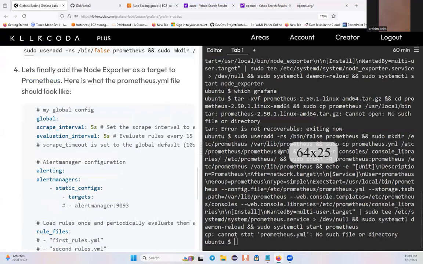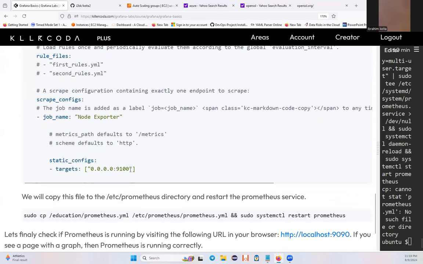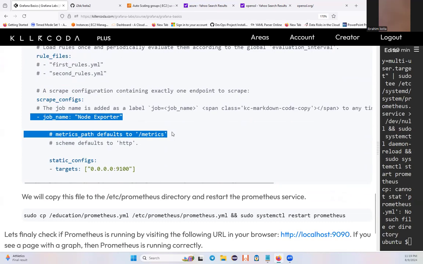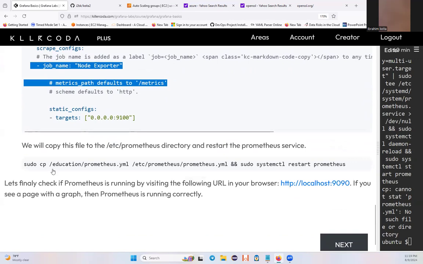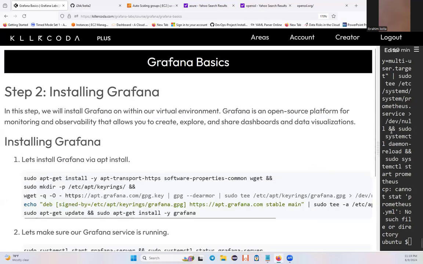Do your stuff. Learn this stuff, man. Understand how this works, not just explore. Issue the job. This is the job for Kubernetes. And then this is the metric, the static configurations. Grafana is listening on port 9100 maybe here, right? Sudo cp, copy the configuration, please, yeah, do that.